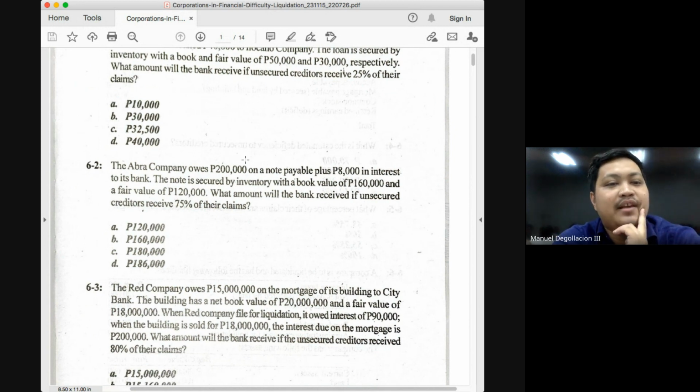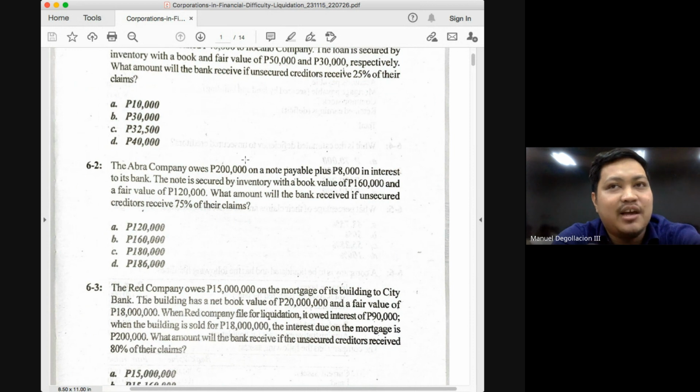How do we classify the 200,000 claim? Partially or fully secured? Partially, because again, it is secured, but the value of the security is lesser than the amount of the claim. And which valuation is relevant here, the 160 or the 120? 120. Okay.